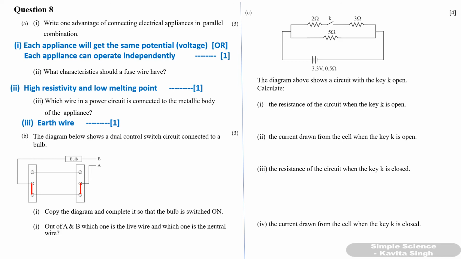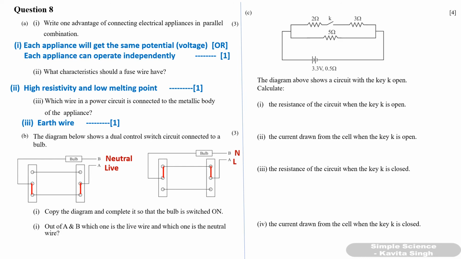But for this you will get only 1 mark. You have to write live and neutral also. The point B which is connected to the bulb is neutral, and the point A which is connected to the switch is live. Okay. You can also draw the same diagram in the other way also when you make the connections in this way. In this way also the circuit is complete and the bulb will glow.